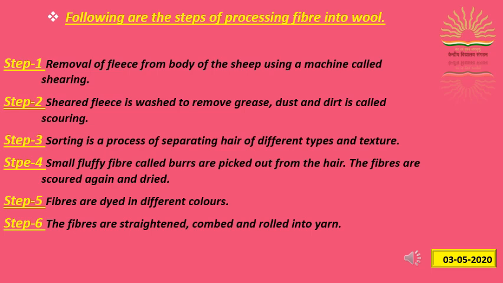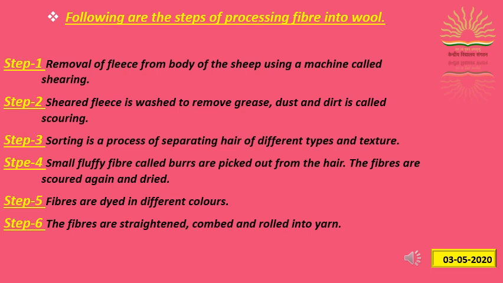In the second step, the sheared skin with hair is thoroughly washed in tanks to remove grease, dust and dirt. This is called scouring. Nowadays, scouring is done by machines. In the third step, sorting is done. The hairy skin is sent to the factory where hair of different texture and quality are separated, or we can say sorted. In the fourth step, the small fluffy fibres called burrs are picked out from the hair.